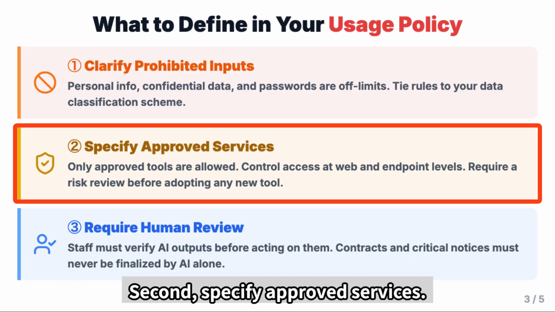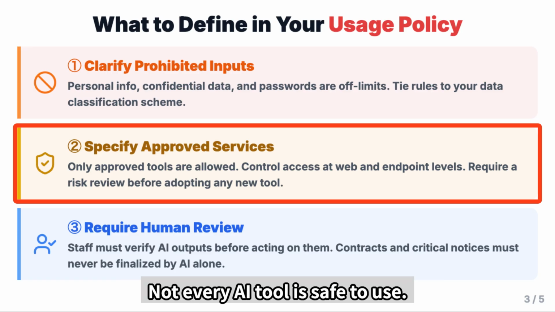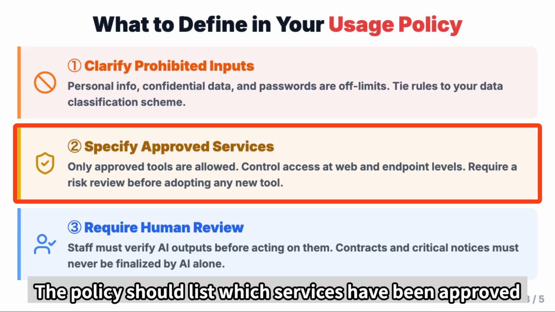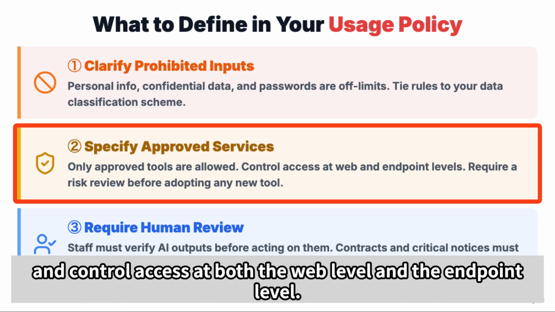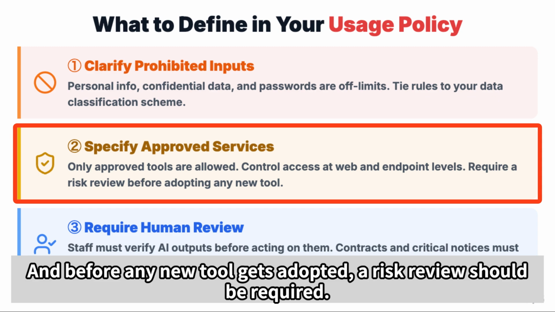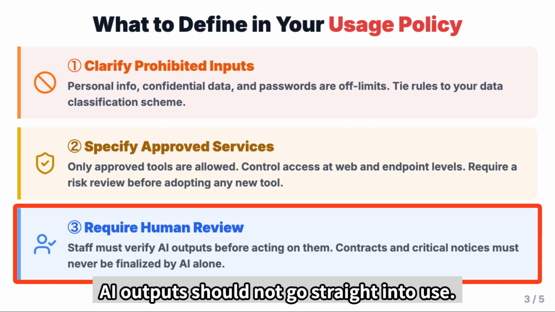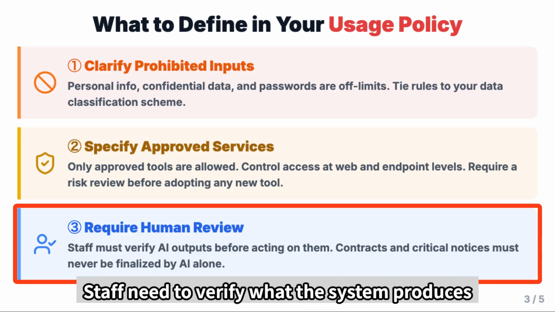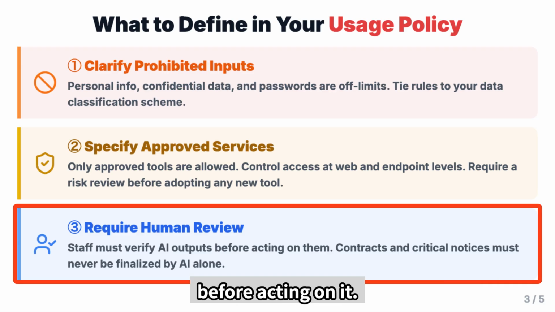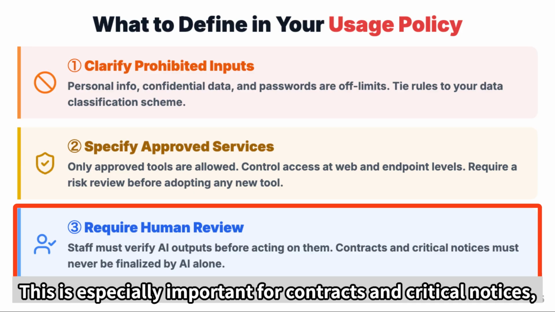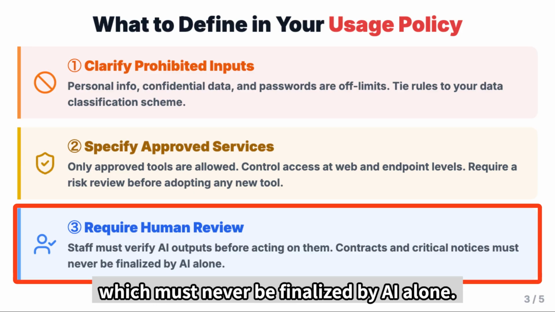Second, specify approved services. Not every AI tool is safe to use. The policy should list which services have been approved, and control access at both the web level and the endpoint level. And before any new tool gets adopted, a risk review should be required. Third, require human review. AI outputs should not go straight into use. Staff need to verify what the system produces before acting on it. This is especially important for contracts and critical notices, which must never be finalized by AI alone.